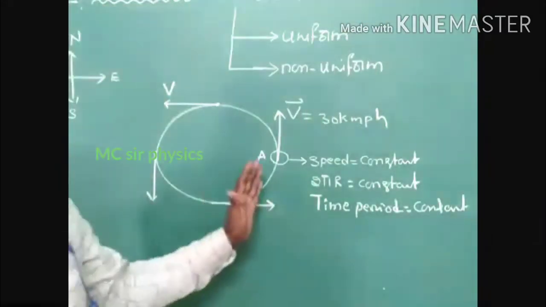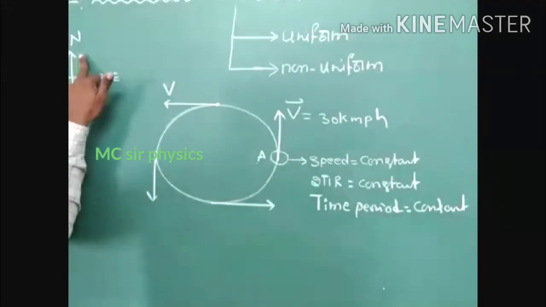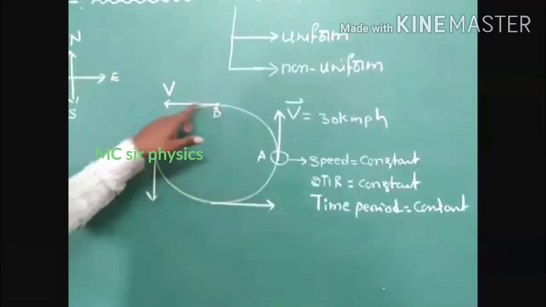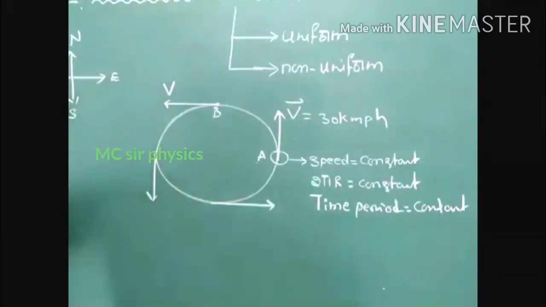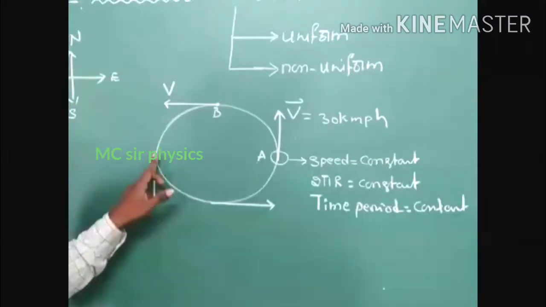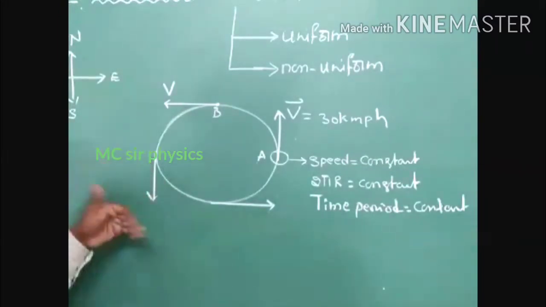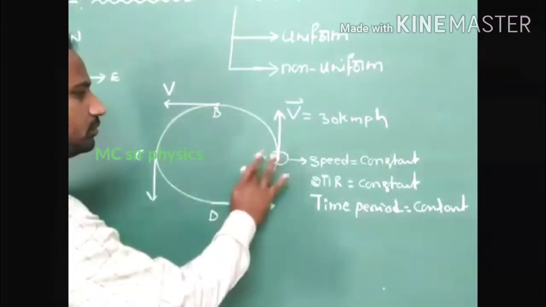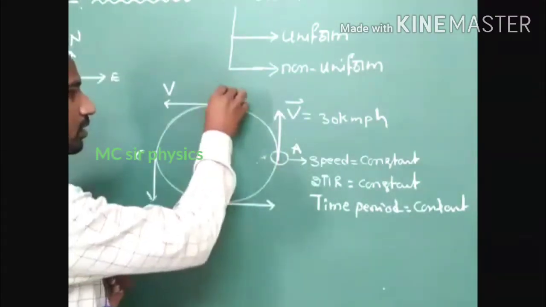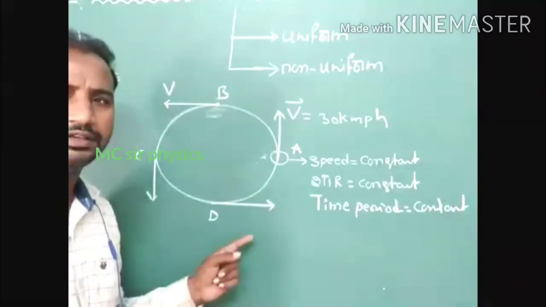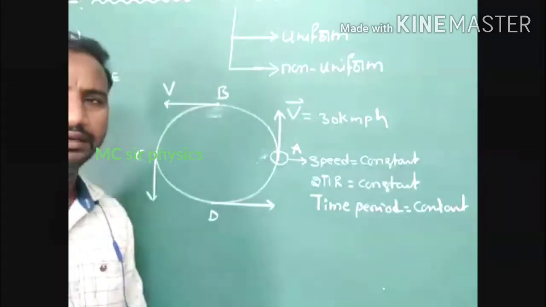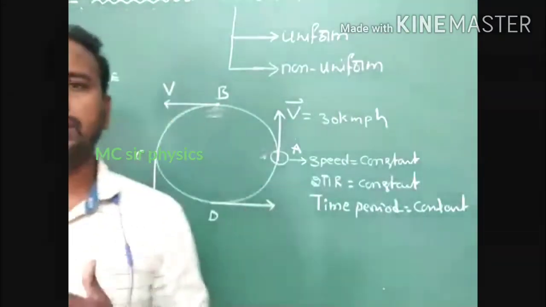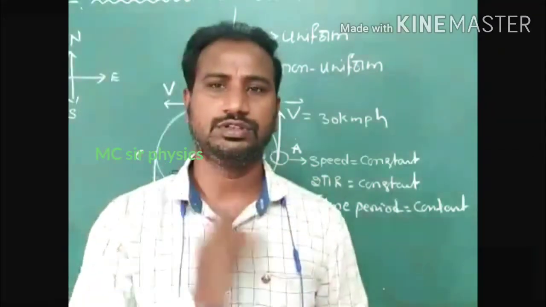Now here it represents the velocity of a body along the north direction. Another observation point we can consider at point B: the direction of velocity is along the west direction. And here we can consider the direction of velocity of a body along the south direction. At this point, the direction of velocity is along the east direction. Yes or no? So at every observation point, the direction of velocity changes, but its magnitude is constant.